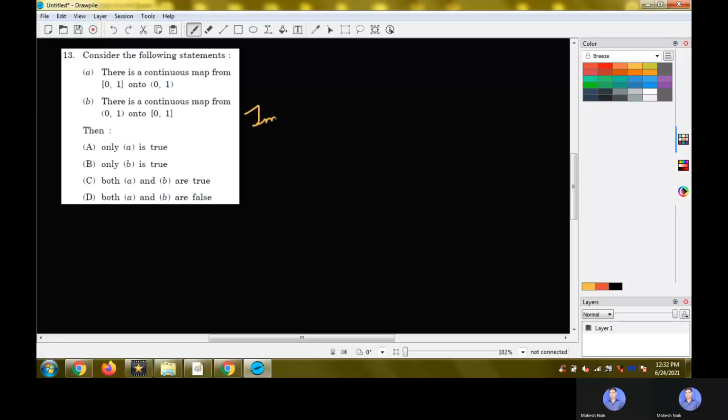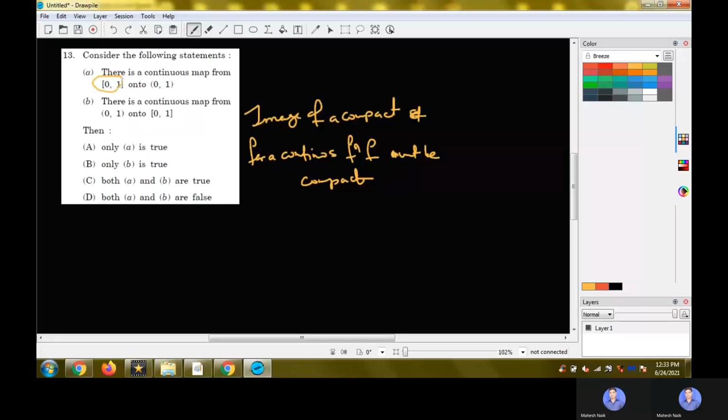that the image of a compact set for a continuous function f must be compact. In this case, since closed [0, 1] is a closed and bounded set in R, accordingly it is compact, but the image of this particular set under the map is not compact, and so the first option is not true.